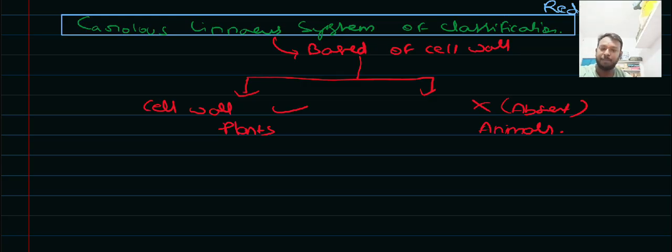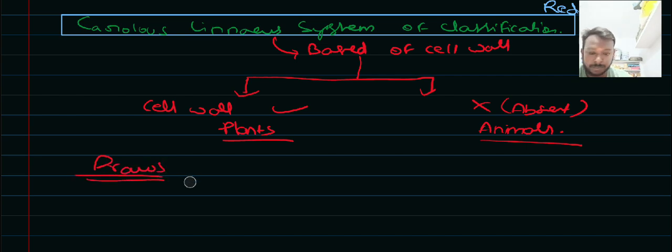So simply, he made one criterion to classify the organisms, and so many drawbacks were there. His system is also known as two kingdom classification. Here, plant is one kingdom, and the animals are the second kingdom.